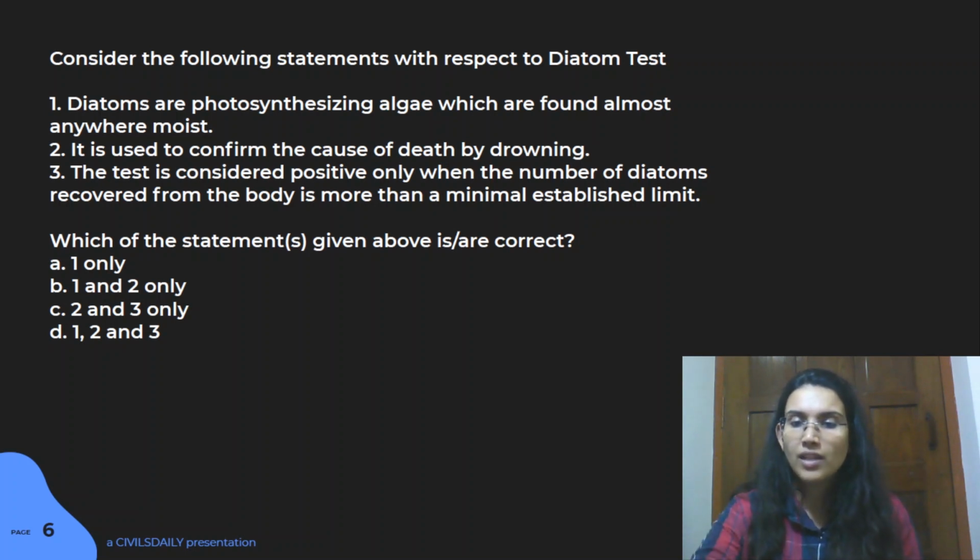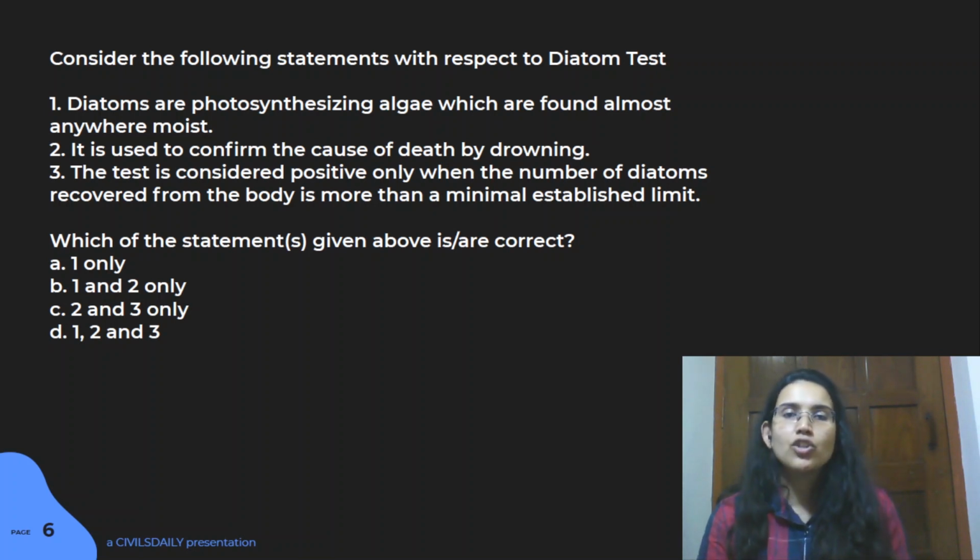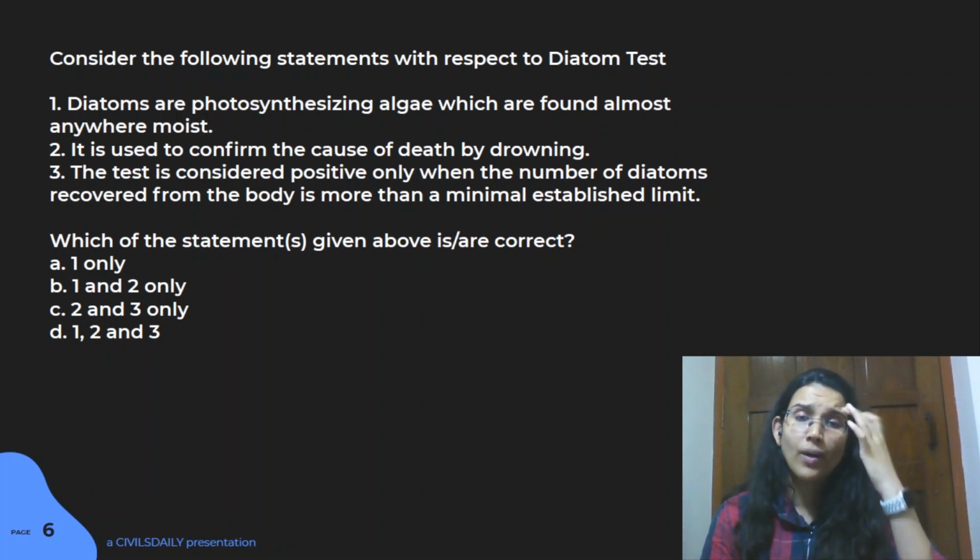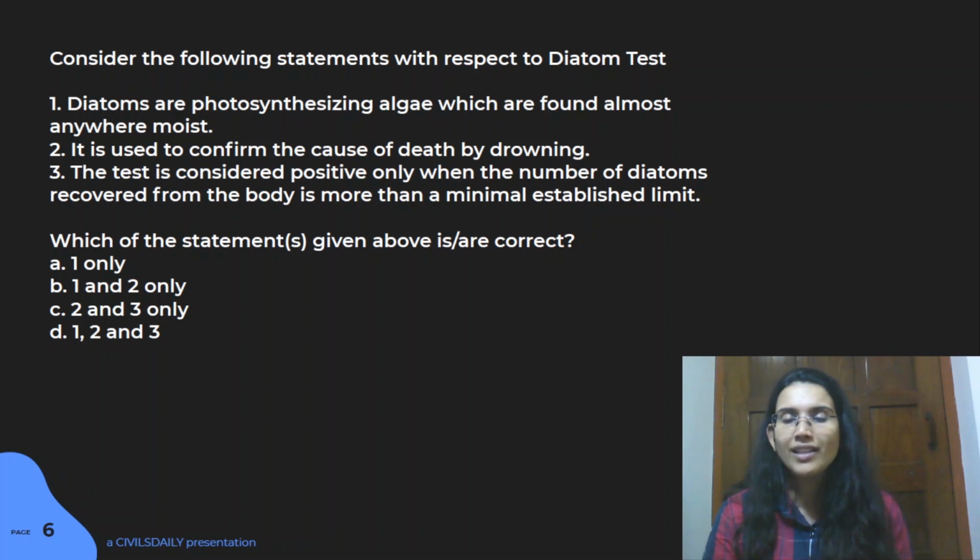So the first statement here is that diatoms are photosynthesizing algae which are found almost anywhere which is moist. It is used to confirm the cause of death by drowning. And third is that the test is considered positive only when the number of diatoms recovered from the body is more than the minimal established limit. So this question is actually about the application of diatoms. There's this test called the diatom test, which is used to confirm the death of a person by drowning. So the answer for this particular question is D.